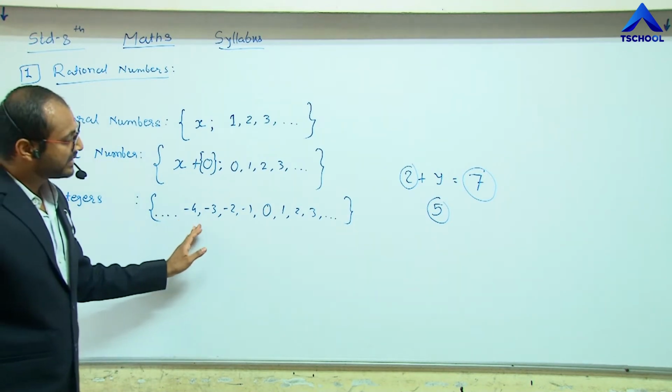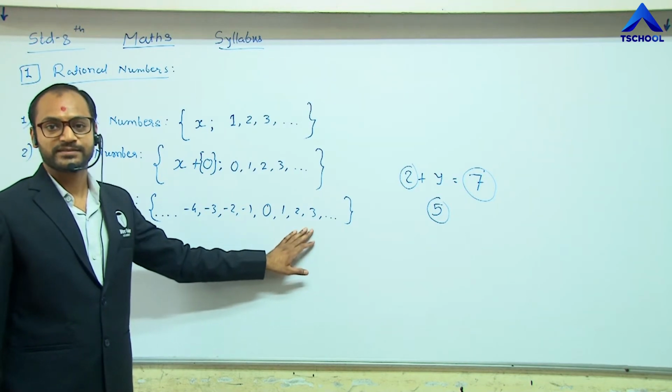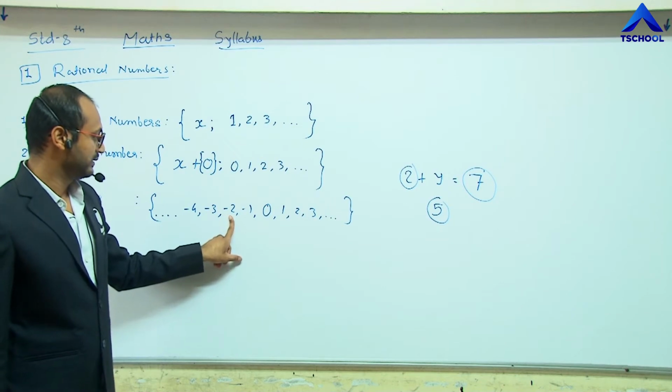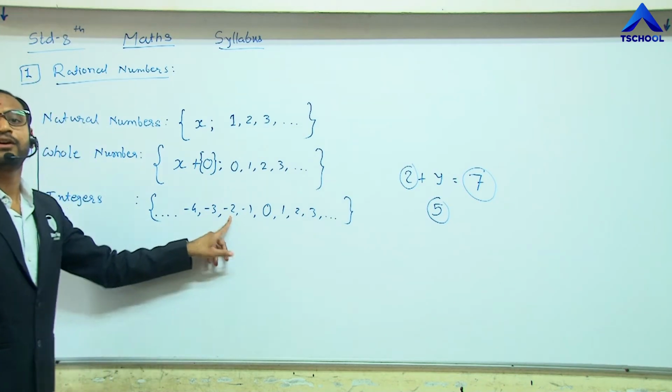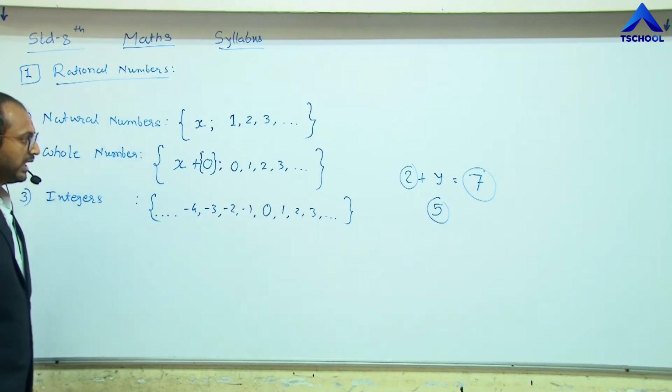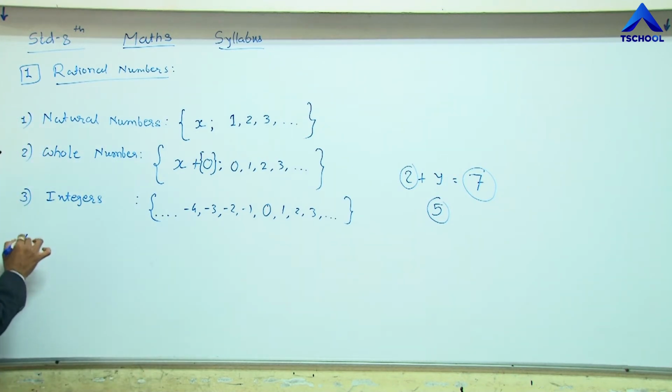All these digits are included in the integers. So negative numbers are also included in the integers. The next, the fourth one, is the rational number.